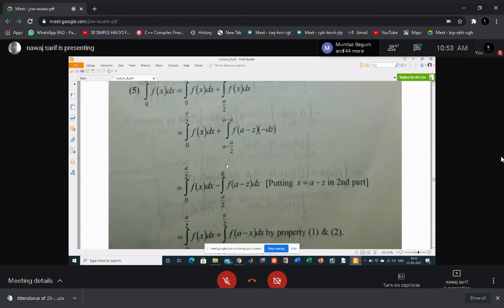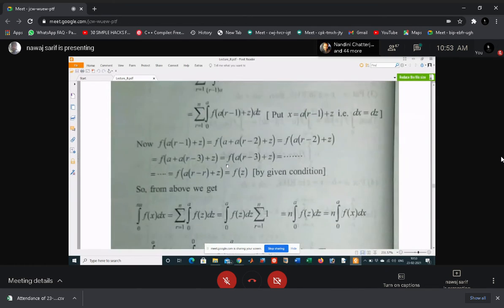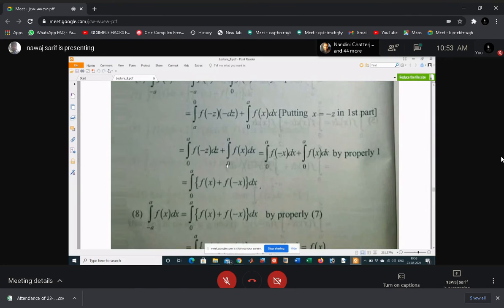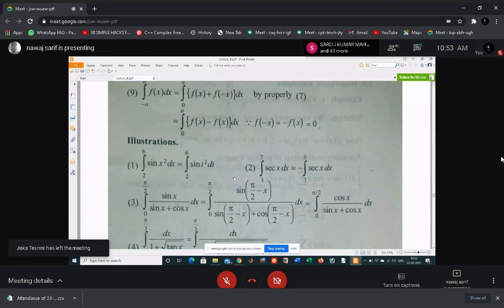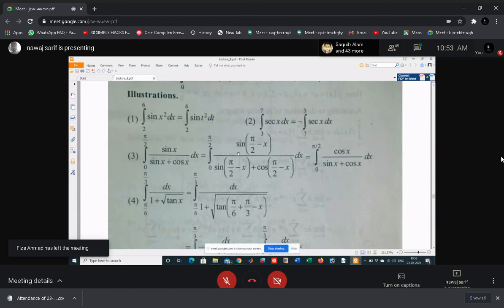Let's come to some examples. I will give you more examples for homework, and some examples I will try to solve. These are the examples for satisfying the properties. Integral 2 to 6 sin x square dx equals integral 2 to 6 sin t square dt. This is the first property. Can you find out the integration of this function?